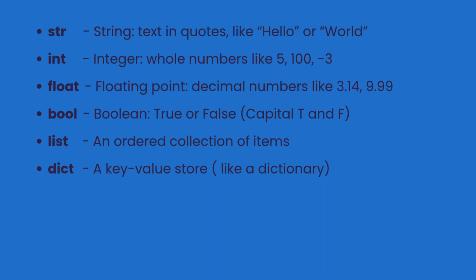The main ones you'll use every day are str, string, text in quotes like "hello" or "world"; int, integer, whole numbers like 5, 100, -3; float, floating point, decimal numbers like 3.14, 9.99; bool, boolean, True or False, with a capital T and F; list, an ordered collection of items; dict, a key-value store like a dictionary.